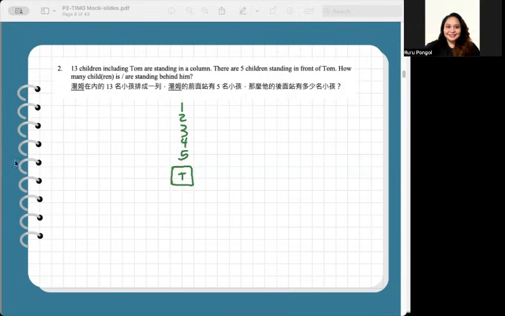To know the number of children behind Tom, that would be 13 total children minus the 5 people in front of Tom, minus Tom. 13 minus 5 is 8, minus Tom, as in minus 1, that's 7. As simple as that, we now have the answer.